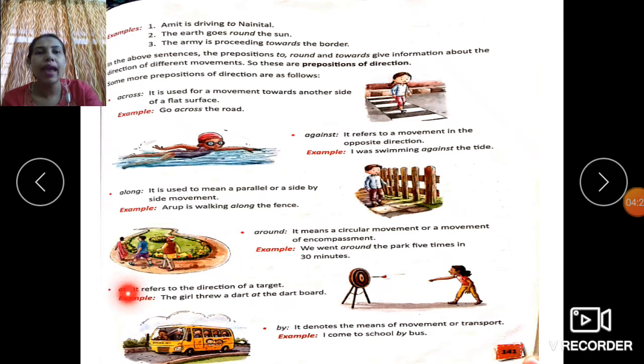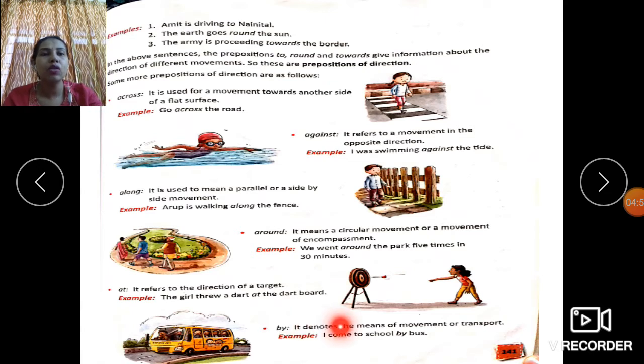At. At refers to the direction of a target. The girl threw a dart at the dart board. So, it is like throwing something or pointing something in the direction of a certain target. Like here the example says the girl threw a dart at the dart board. So, the girl took the dart and she threw it towards a certain direction. The direction of what? To the direction of the target. That is when we use at.